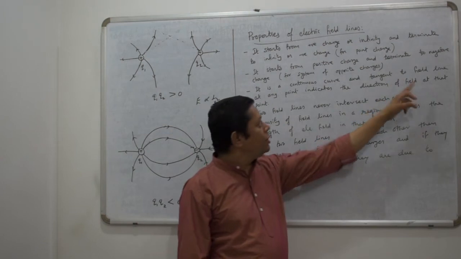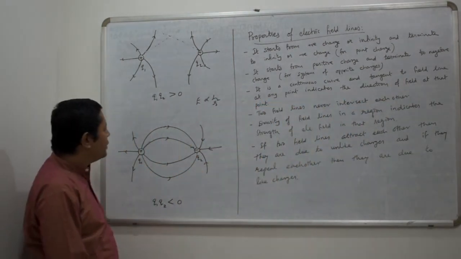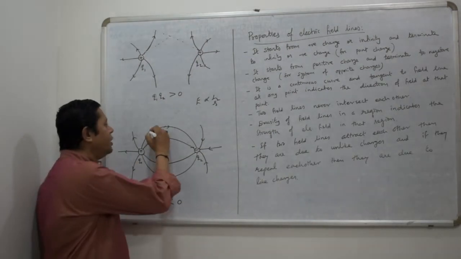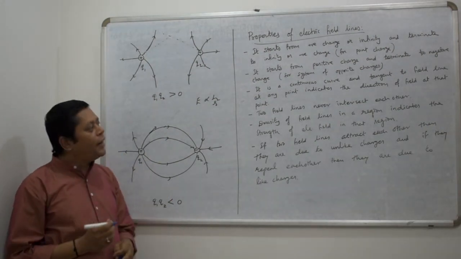And the tangent to the field line at any point indicates the direction of the field at that point. Suppose at this point I want to see the direction of the electric field, I draw the tangent at this point, and that indicates the direction of the electric field at that point.